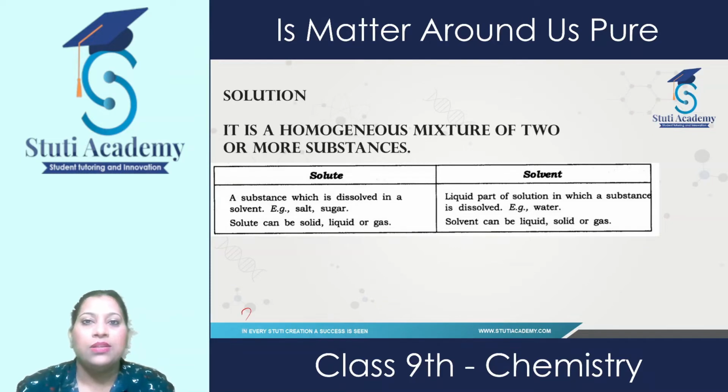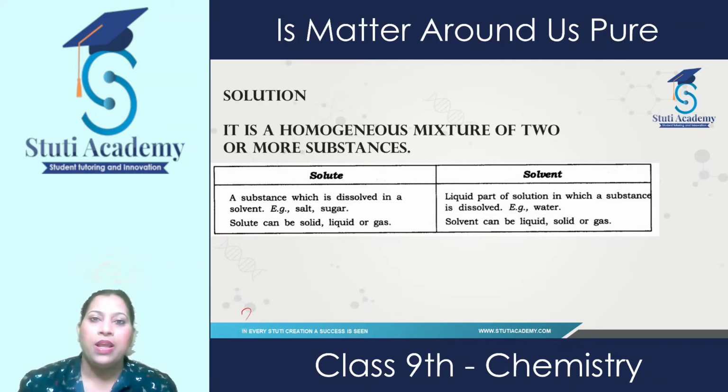Now next is solution. Solutions are also known as homogeneous mixtures. And these homogeneous mixtures are made up of two or more substances. And the substances which are present in them, we call them solute and solvent.